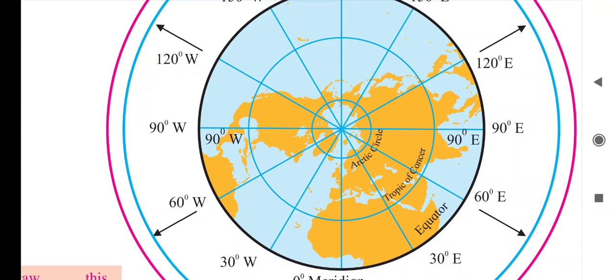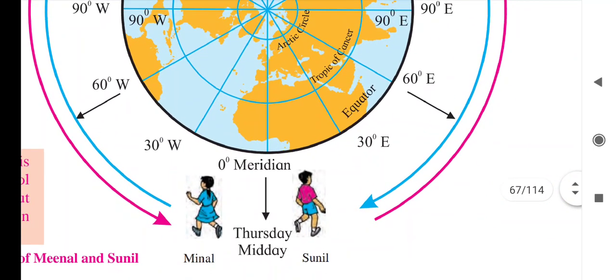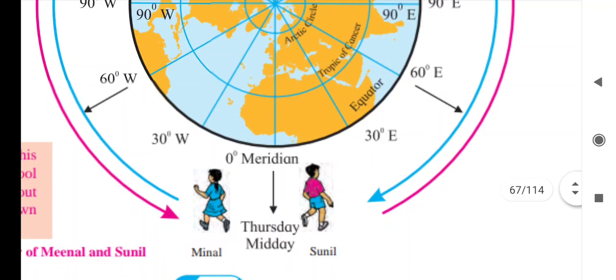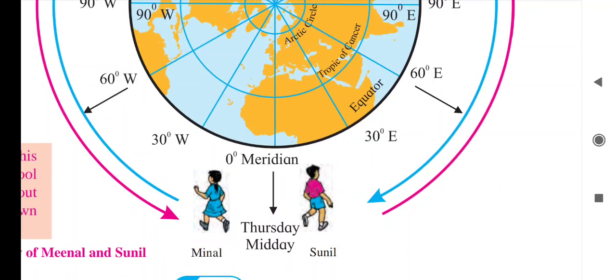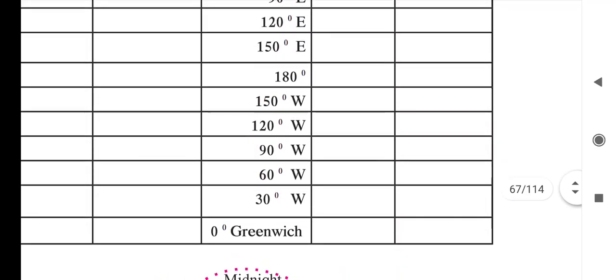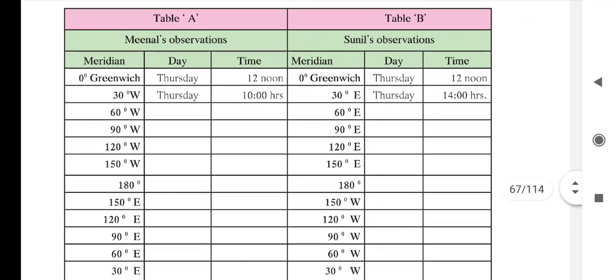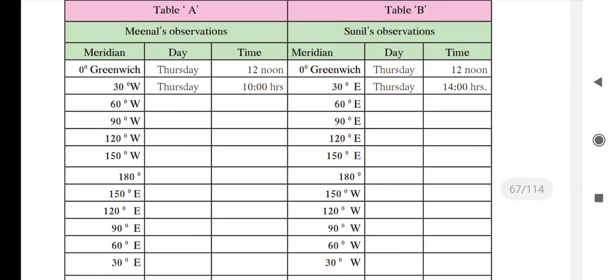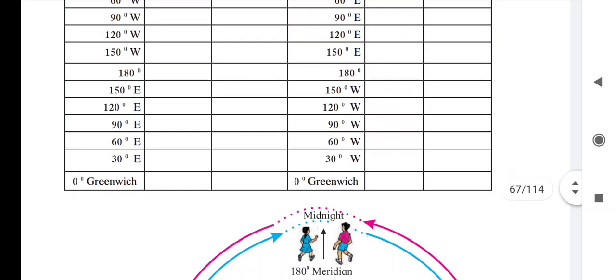Again we have seen that Sunil and Minal started their journey in different directions. Sunil started his journey towards the east and Minal started her journey towards the west. We also completed the table using these two diagrams.